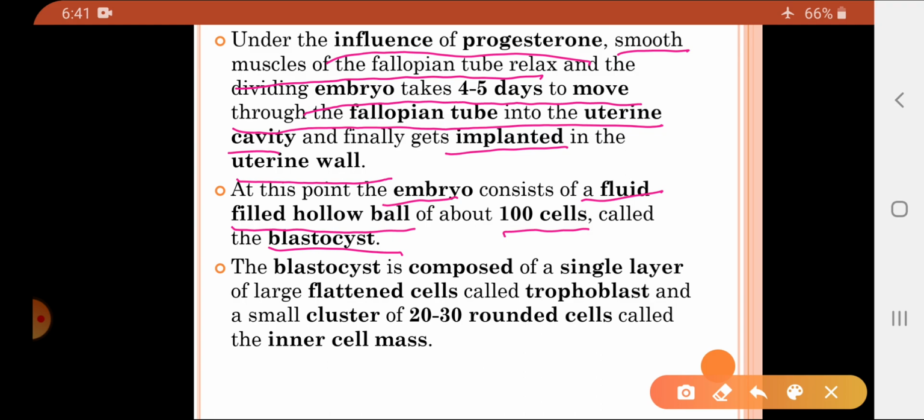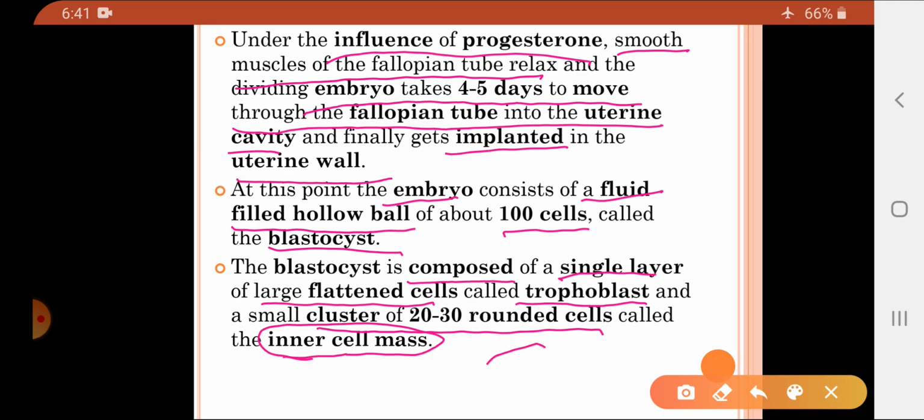Now how are the cells arranged in the blastocyst? The blastocyst is composed of a single layer of large flattened cells. That layer of large flattened cells is called the trophoblast, and within the trophoblast is a small cluster of approximately 20 to 30 round cells, called the inner cell mass.